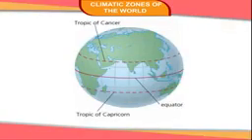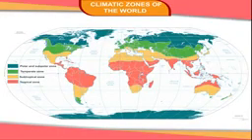The tropical region. The tropical region covers the places between the Tropic of Cancer and the Tropic of Capricorn. The temperate region covers the places between the Tropic of Cancer and the Arctic Circle in the Northern Hemisphere, and the places between the Tropic of Capricorn and the Antarctic Circle in the Southern Hemisphere.